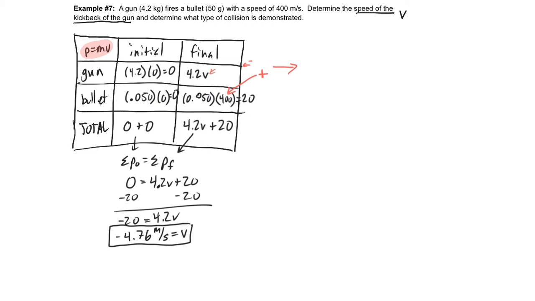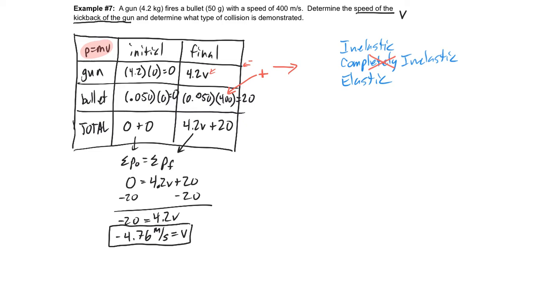All right. Now, the next question is determine what type of collision is demonstrated. Well, we had three kinds, right? We had inelastic, completely inelastic, and elastic. Now, we can already take out completely inelastic. Remember, completely inelastic meant that after the collision, they moved along together. They kind of stuck together. That's definitely not the case here. So it's either elastic or inelastic.